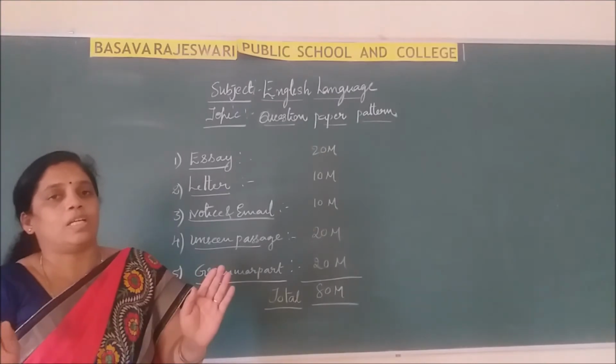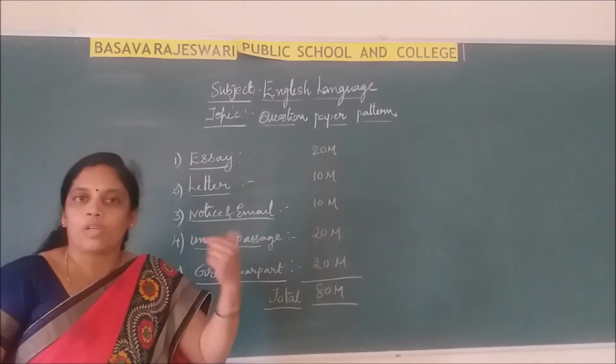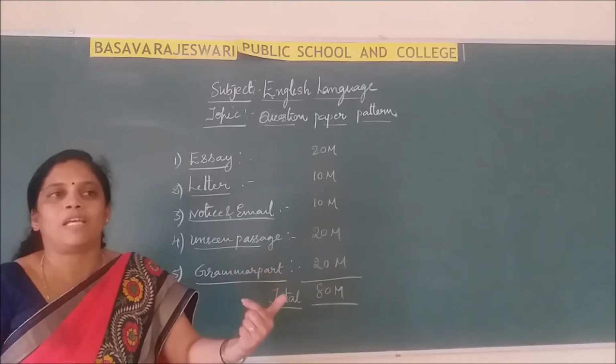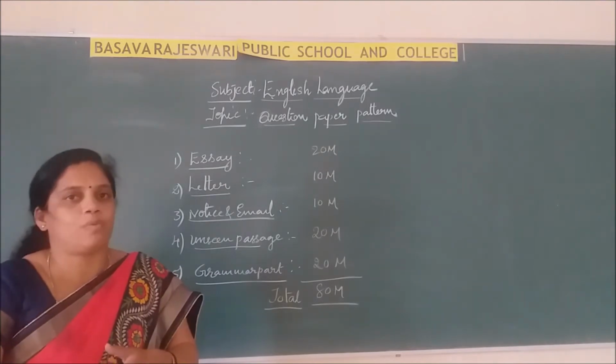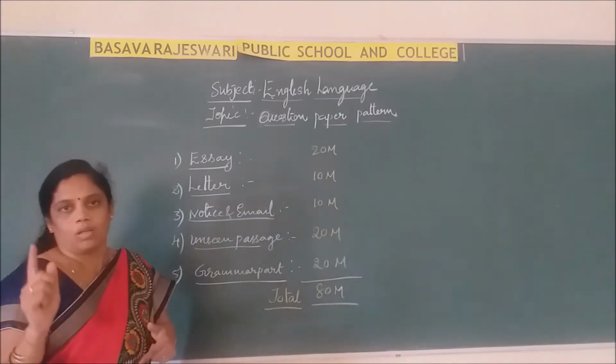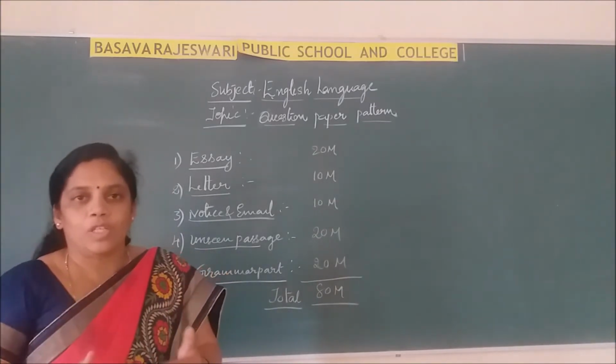Don't give a different time, don't give a different place. Both should be the same. The date, time and place that you have written, you have to use in the email also. Write the same place and the same date, children, otherwise it will be wrong. So after writing the place, time and venue, everything,